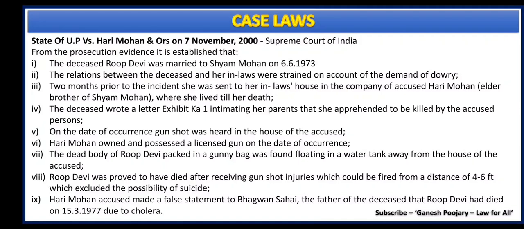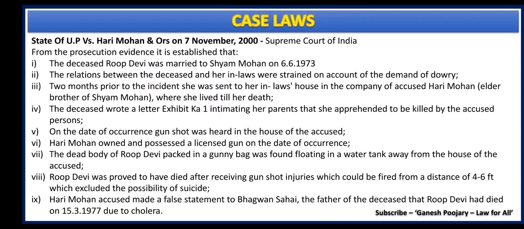Now the background of this particular case law is a daughter wrote a letter to her father saying that her life is at risk, and if ever she dies, the reason for the same will be her husband and in-laws.